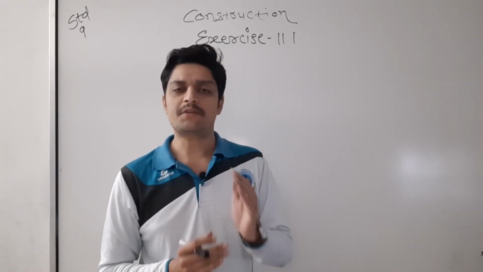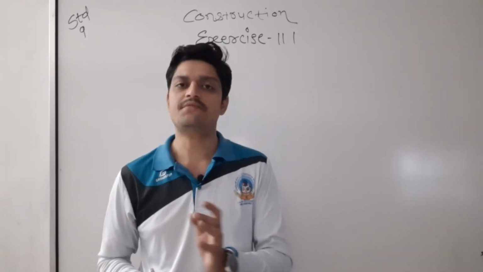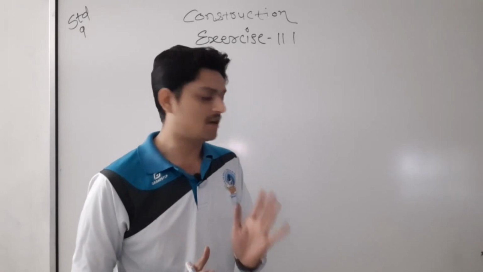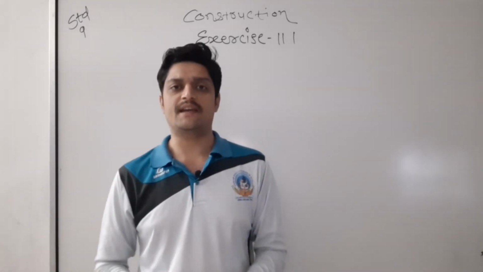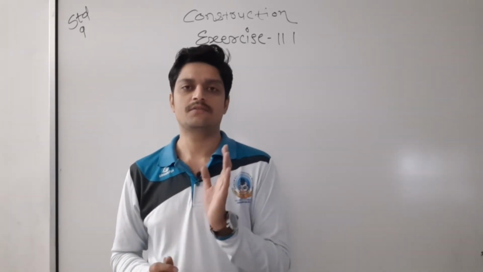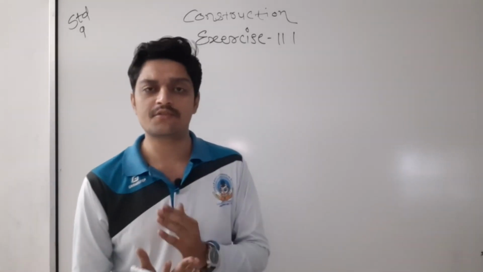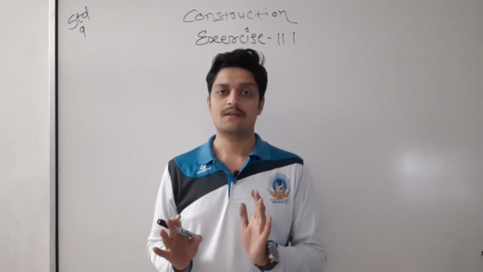So we will just draw the construction and almost never write the justification. In any exceptional case, if it's required, I will tell you.